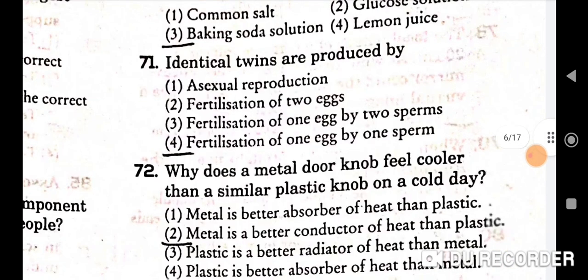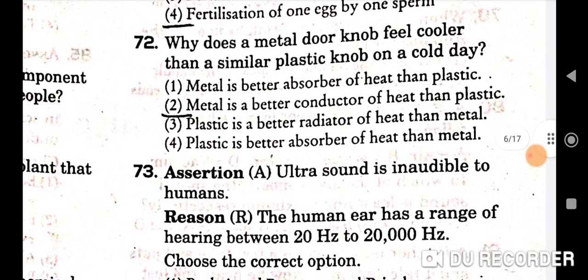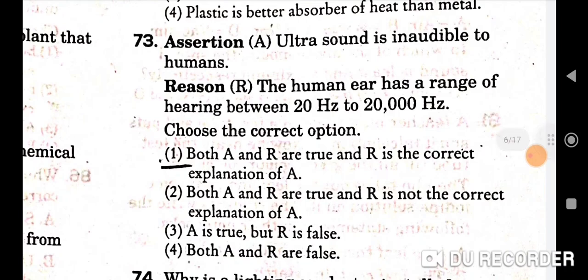Next is, identical twins are produced by. So correct option is fertilization of one egg by one sperm. Next question is, why does a metal door knob feel cooler than a similar plastic knob on a cold day? Correct option is metal is a better conductor of heat than plastic. Second will be the correct option. Next question is, assertion: ultrasound is inaudible to humans. Reason: the human ear has a range of hearing between 20 Hz to 20,000 Hz.